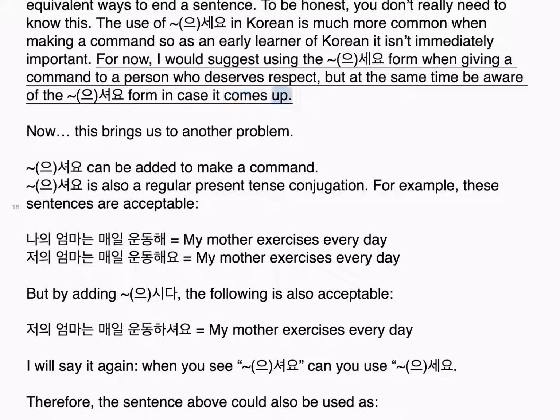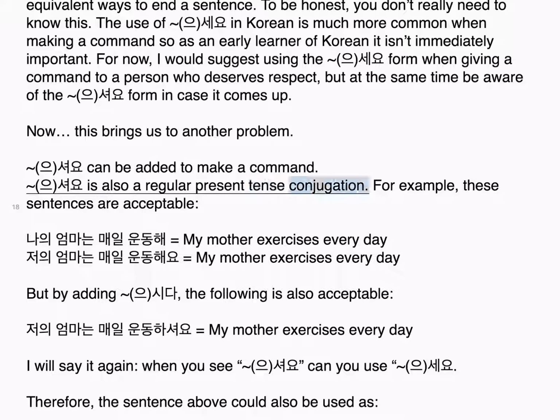Now, this brings us to another problem. 으셔요 can be added to make a command. 으셔요 is also a regular present tense conjugation. For example, these sentences are acceptable. 나의 엄마는 매일 운동해, my mother exercises every day. 저의 엄마는 매일 운동해요, my mother exercises every day.